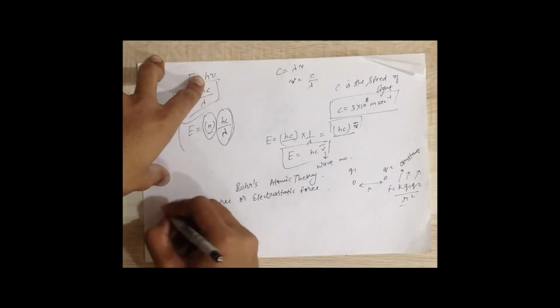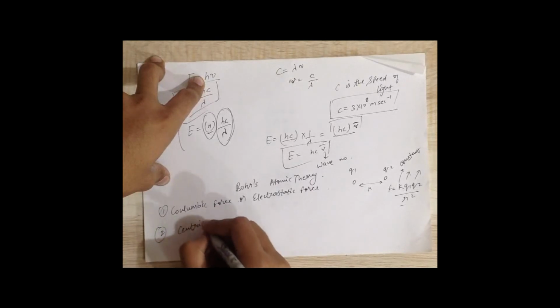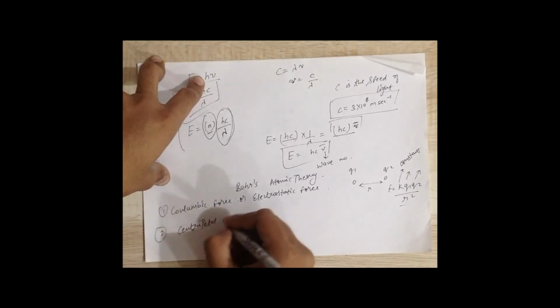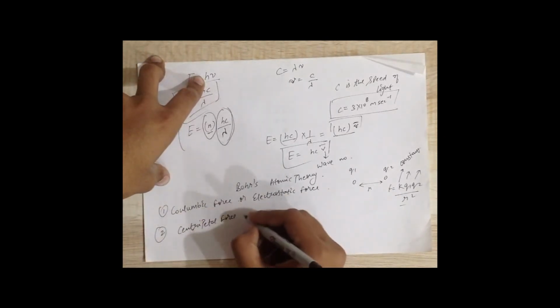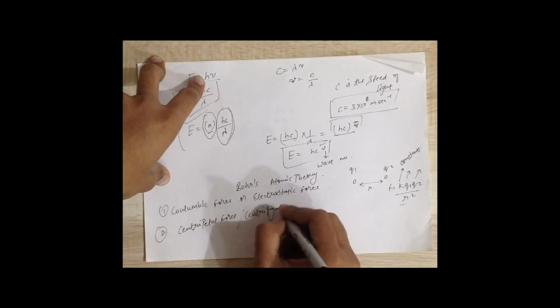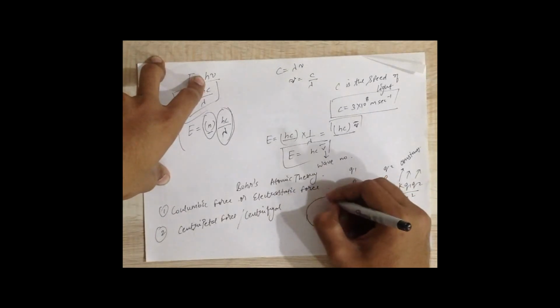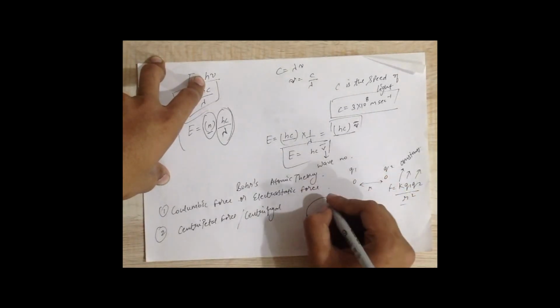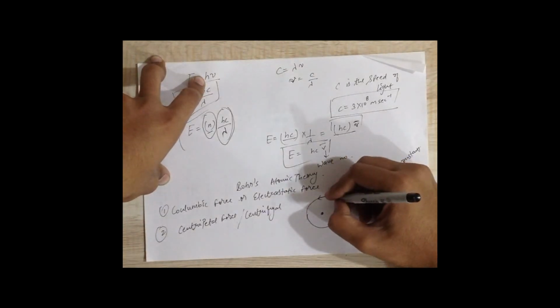Now the second formula is centrifugal force or centripetal force. I'm sorry, it is centripetal force and not centrifugal force. These are the same forces. Whenever a particle, not charged, is undergoing circular motion about a point, it will experience an outward force.